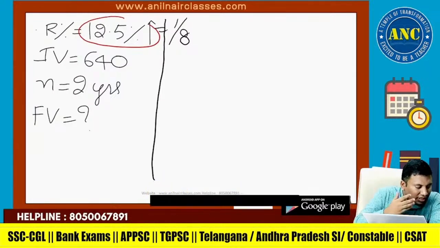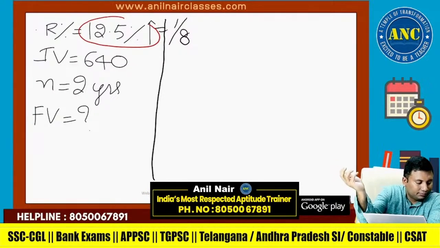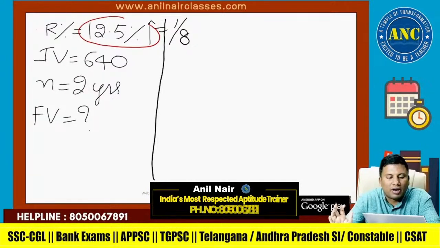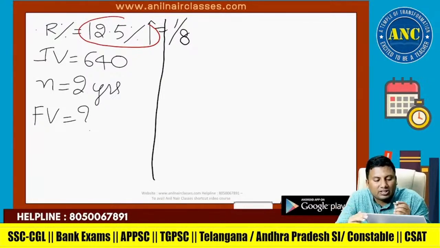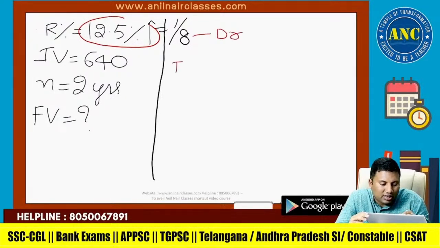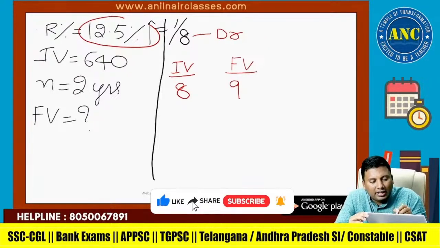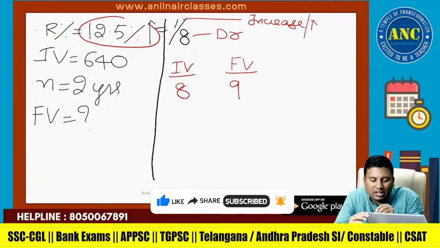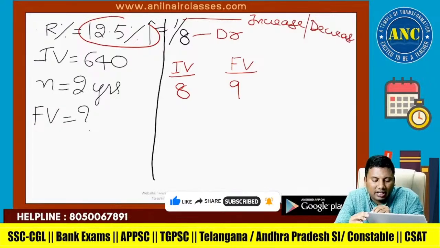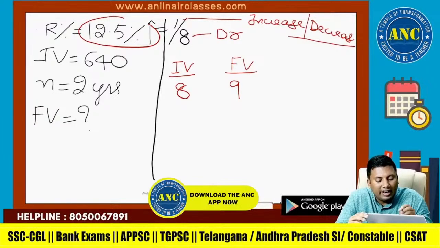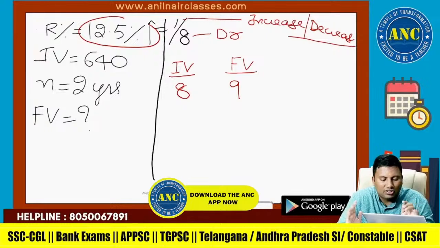I think many are saying no. Right. Now, 1 by 8. Always remember, sir, denominator is the initial value. Initial value it is 8. On 8 there is 1 increase. Numerator is nothing but increase or decrease. So on 8 there is 1 increase, which is 9.